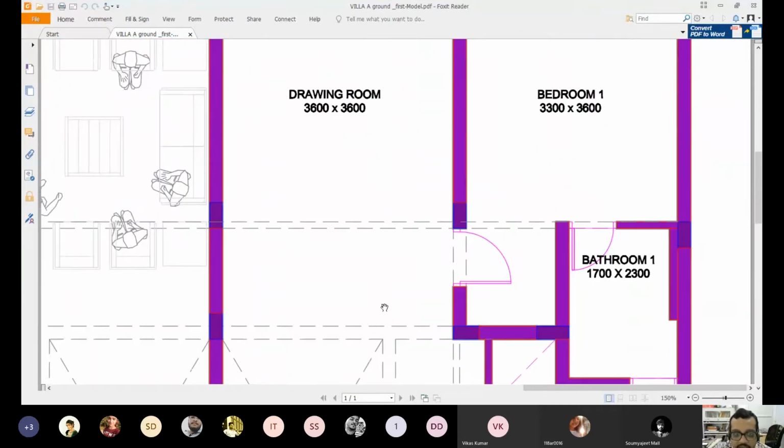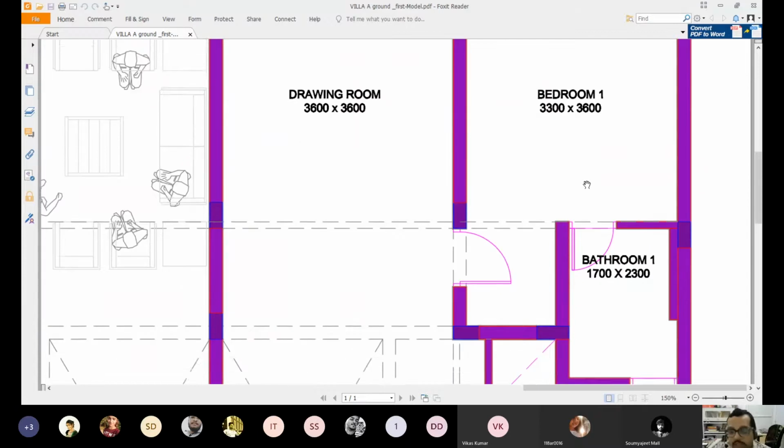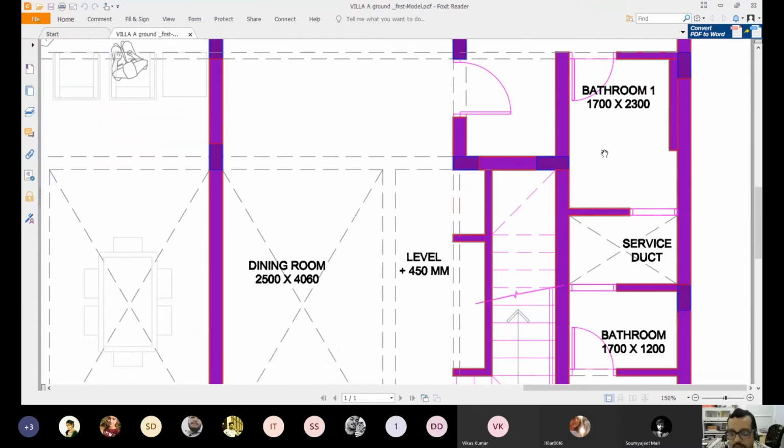And directly from the junction of this dining room and the drawing room, you can enter a foyer from where you have a bedroom in the ground floor, which also has an attached bathroom. And you have a bathroom for the guests here, a bathroom for the servant here, and a service duct in between. So you don't need any outlet pipes in the external walls. So from the external wall, here I haven't shown the clear windows. Here I have maintained all the walls, solid walls made out of bricks of a particular dimension of 200 by 200 by 400. That's the dimension that was taken in this particular design.